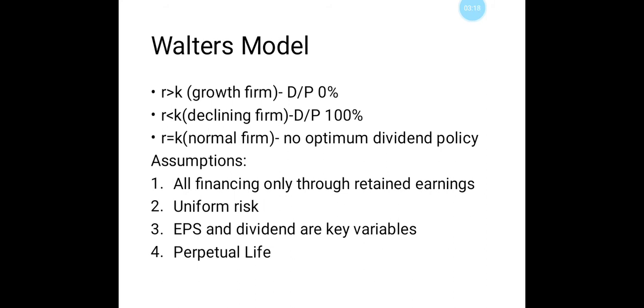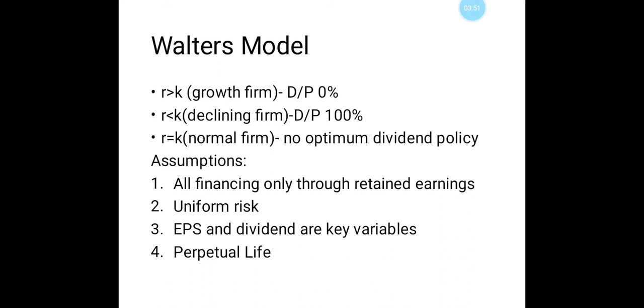If R, that is return on investment, is less than K, that is cost of capital, those firms are considered as declining firm. So this kind of company should go for paying 100% dividend to its shareholders and retained earnings will be 0%, because this declining firm has to attract more and more shareholders into their company. In order to attract the shareholders, they have to pay 100% dividend. Then if R is equal to K, then there will be no optimum dividend policy.